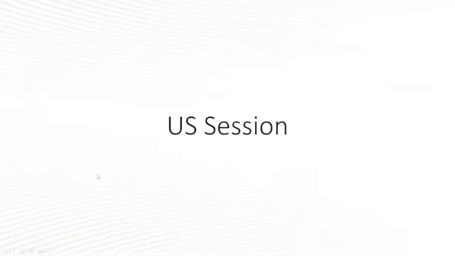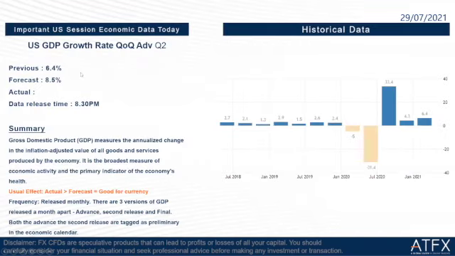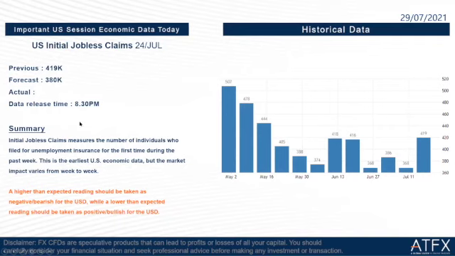When it comes to the US session tonight, there are two important economic data we have to take note of. The first one is US GDP growth rate quarterly. The previous is 6.4%, the forecast is 8.5%, and the data release time is at 8:30 tonight. If the actual is higher than the forecast, this is good news for the US dollar.